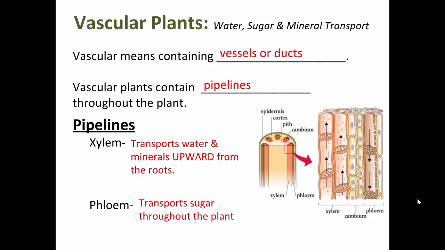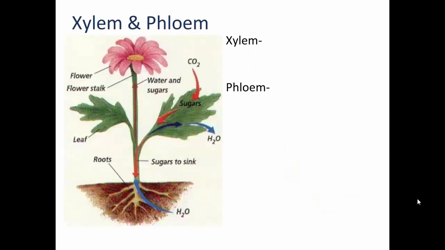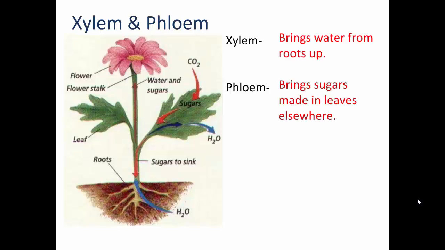To help people remember, what delicious golden liquid do we pour on our pancakes that comes from plants? Syrup. Syrup ends with a P. Phloem starts with a P. Sugar, syrup, phloem, carry sugar. So again, just to reiterate: the xylem brings water from the roots up. Phloem brings sugar to other parts of the plant.